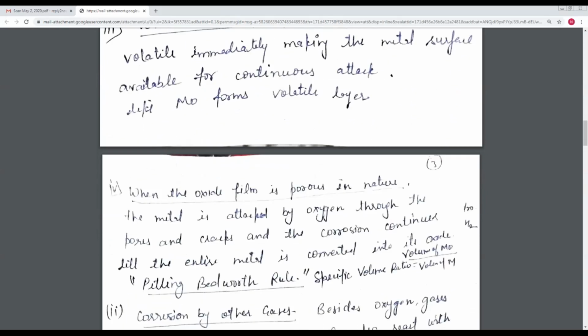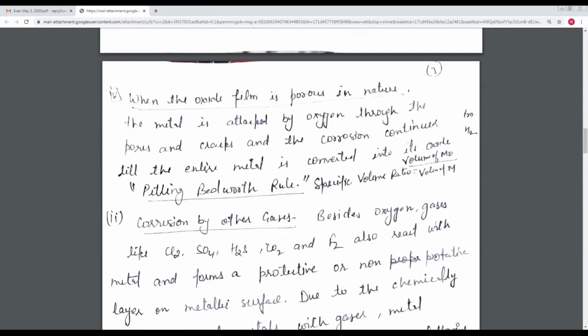It is also possible that the metal oxide film may be porous or non-porous. When the metal is attacked by oxygen through the porous and cracked layer, the corrosion continues till the entire metal is converted into its oxide. So it depends upon the oxide film, whether it is porous or non-porous. If the metal oxide layer is porous, it means there is space for oxygen, so further oxidation takes place.